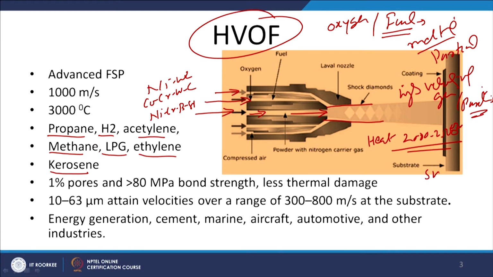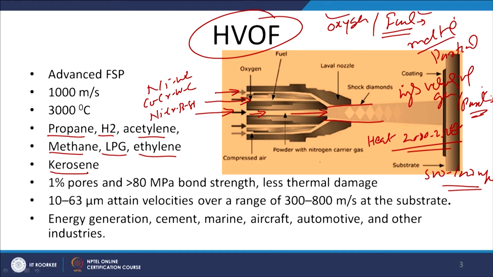So it will be, say, 500 to 1000 meter per second powder velocity. So if we see in this case, oxygen and fuel gas mixture is being burned, at the same time we are also using compressed gas, and the powder is fed with nitrogen as a carrier gas.